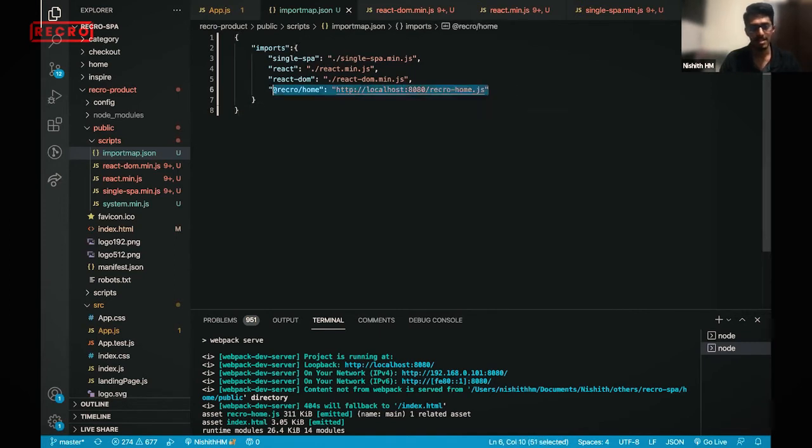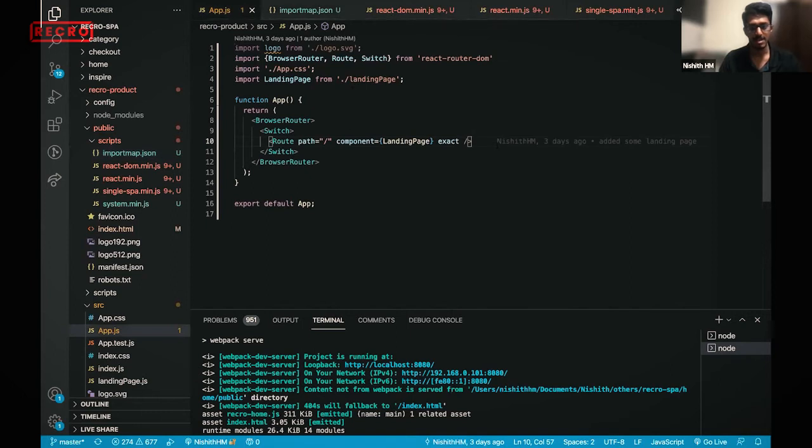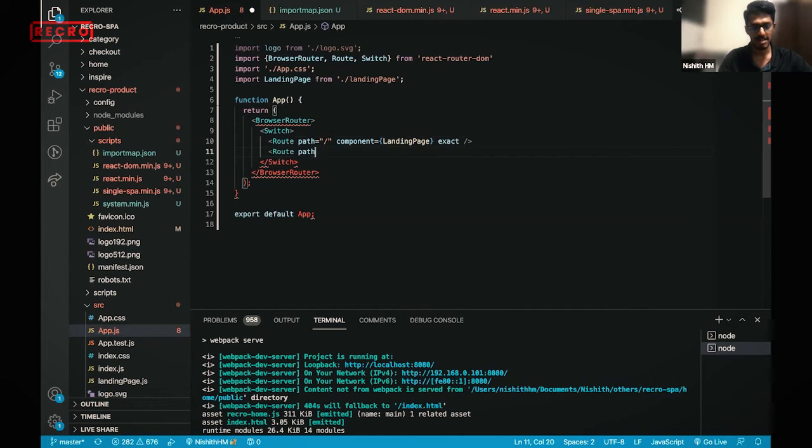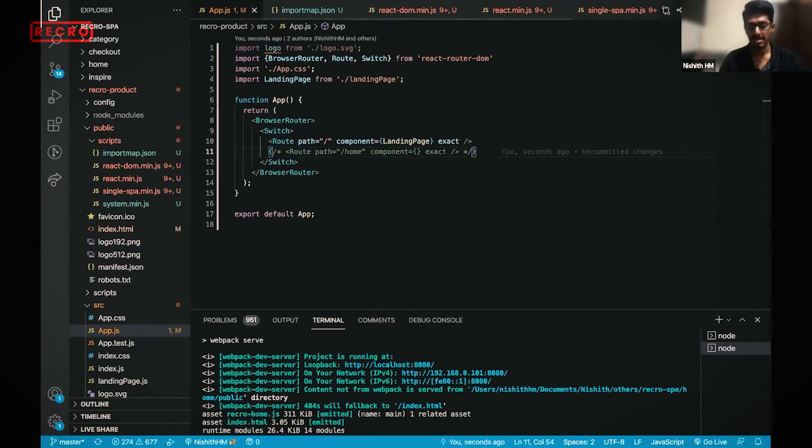So adding a new application will be adding a new route here. Now on the app.js, I'm just creating a new route. I'm calling it a path, and I'm telling it home. And when I land into this page, something should actually load here. I'm uncommenting this because there is certain code we still need to write, so it's more like placeholder code.